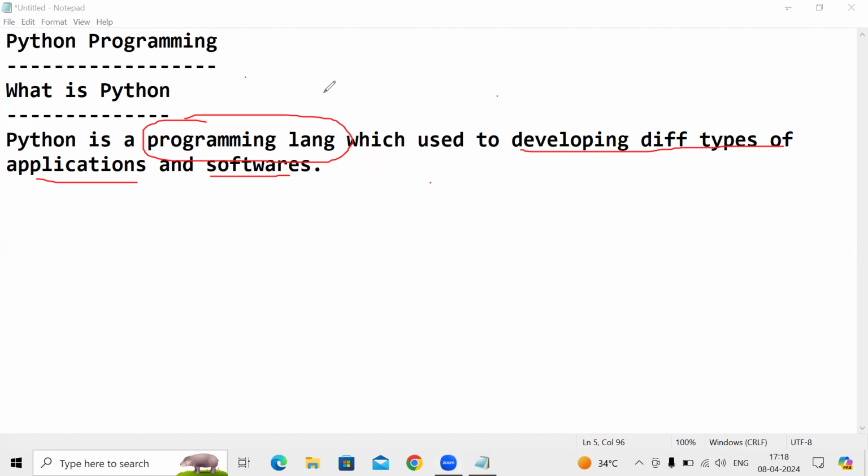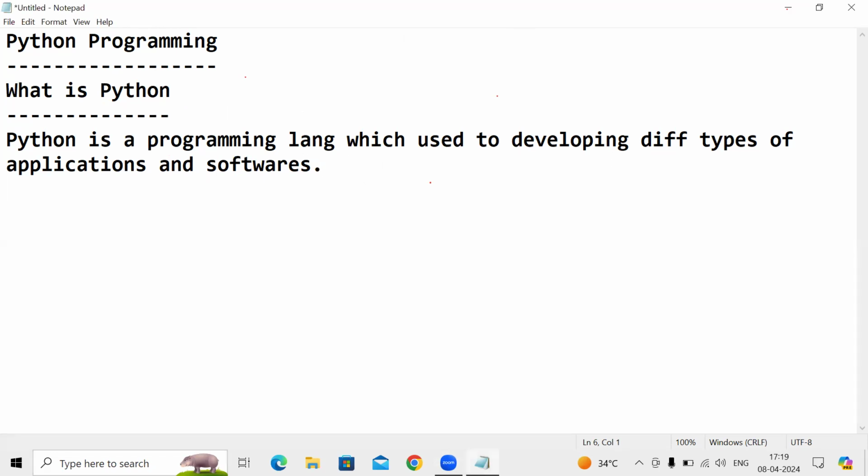We are seeing these daily, and day to day our applications and softwares are increasing. To develop all these applications and softwares, we are using one programming language called Python. This is nothing but the definition of Python. I hope you understand what Python programming is.